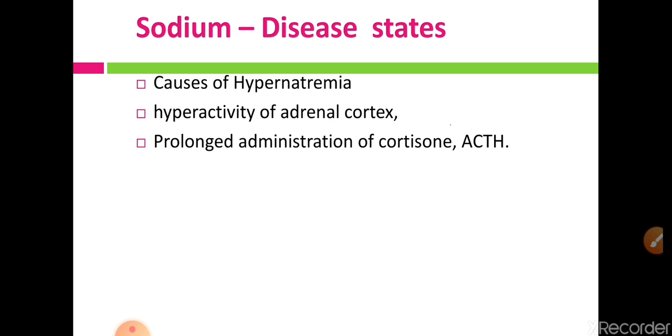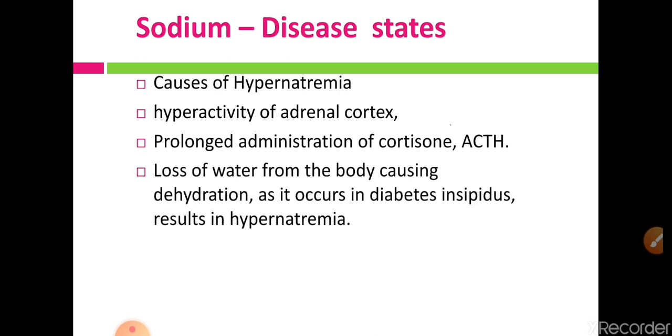Then another cause, prolonged administration of cortisone and ACTH. So along with aldosterone, cortisone and ACTH also cause hypernatremia. When ACTH is given in excess quantity, it will stimulate the adrenal cortex, and again there is more secretion or hypersecretion of aldosterone.